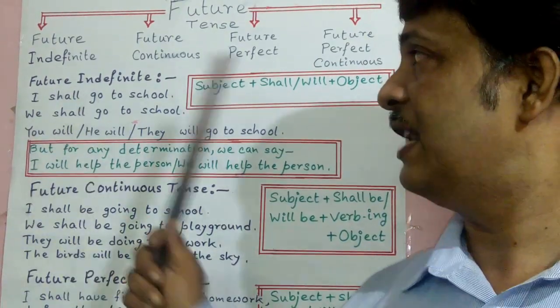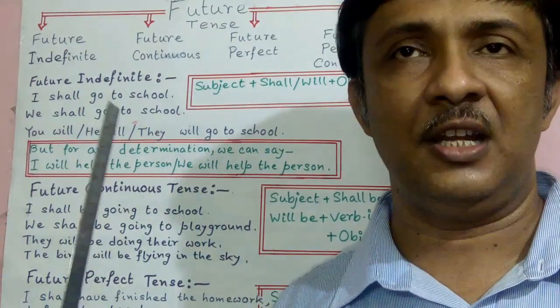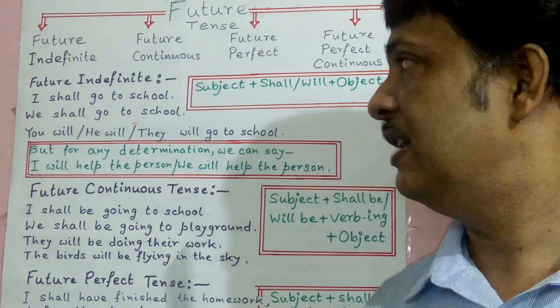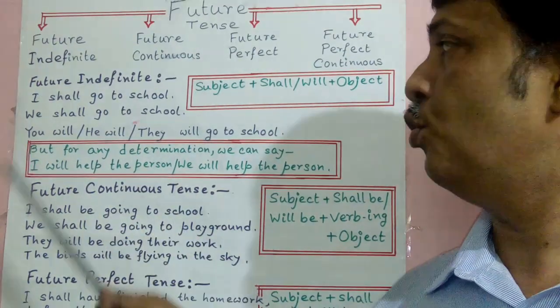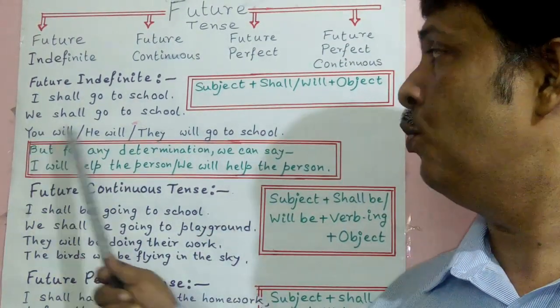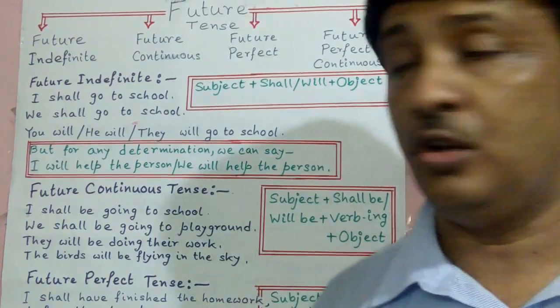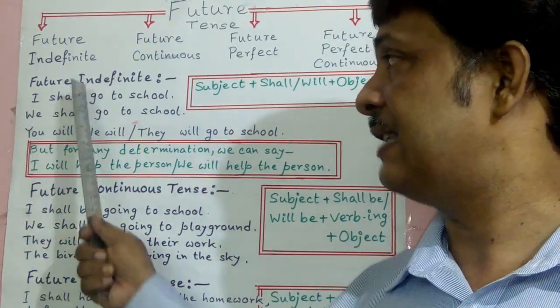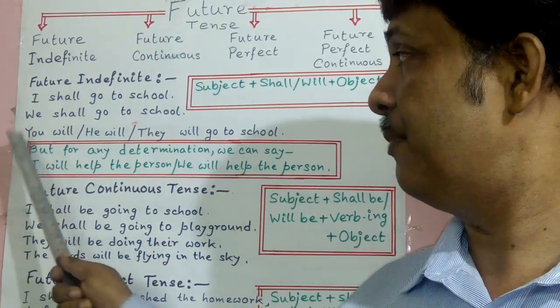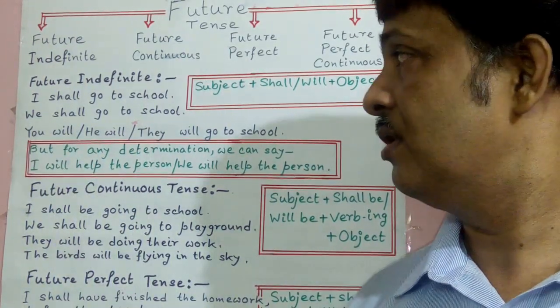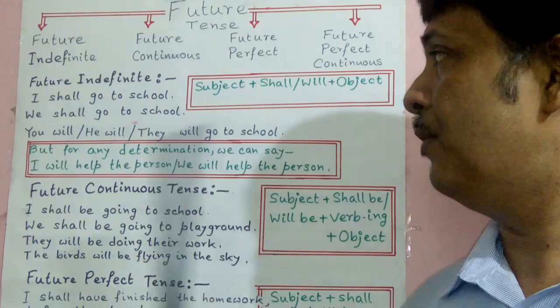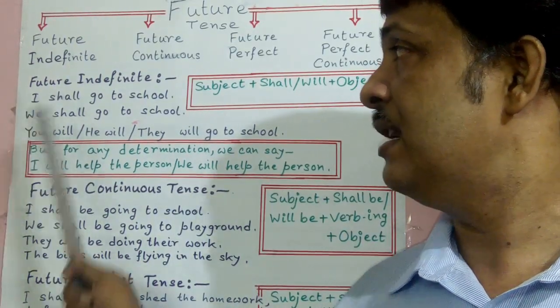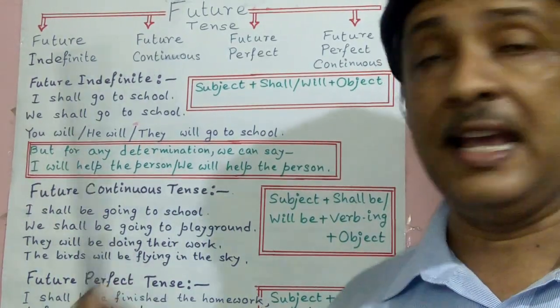Now, what is future indefinite? That is the simple future. Like that, I shall go to school, we shall go to school, you will, he will, or they will go to school. Here, for I and we, shall is used, and for others will is used. That is, you will, he will, they will. Only for I and we is shall used.